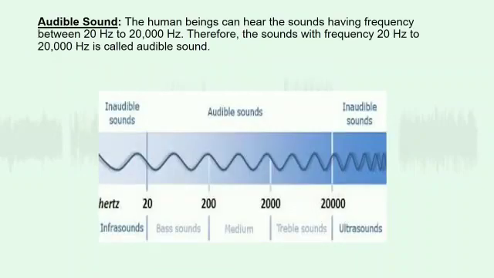Let's know about audible sound. The human ear can easily detect frequency between 20 Hz and 20,000 Hz. Hence, sound waves with frequency ranging from 20 Hz to 20,000 Hz are known as audible sound. The human ear is sensitive to very minute pressure differences in the air if they are in the audible frequency range.